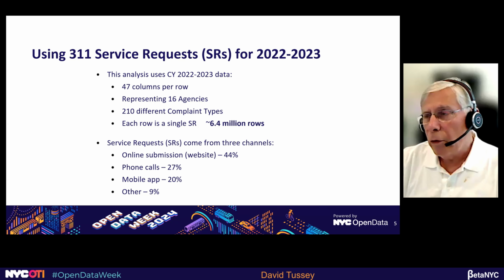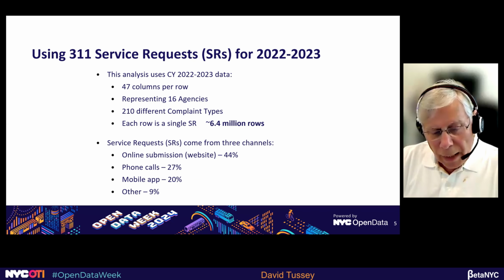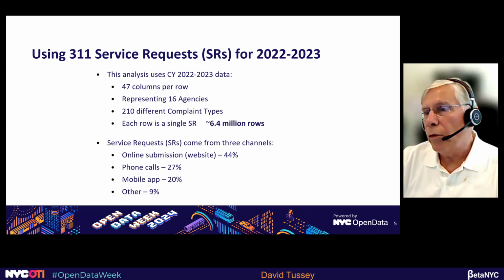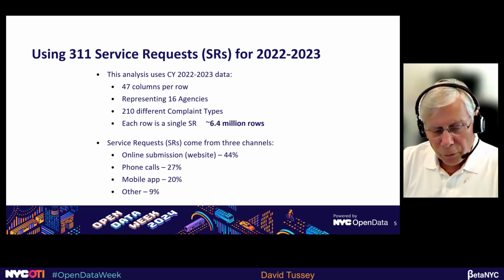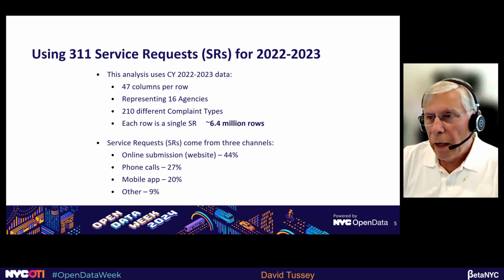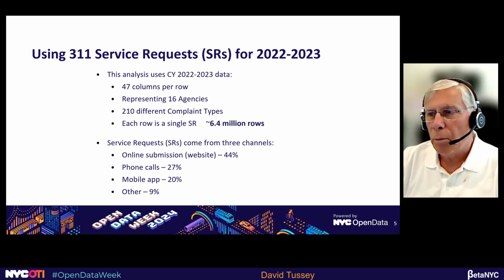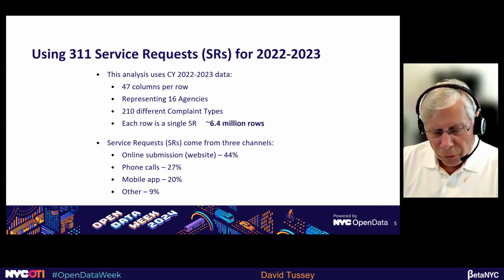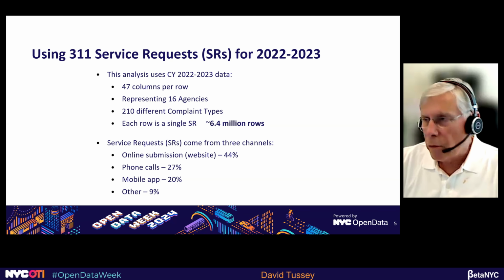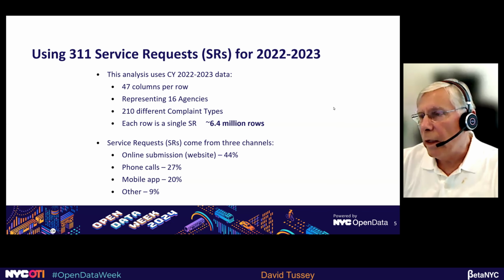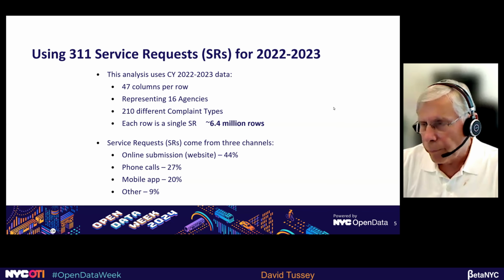So for this study, we're actually using service requests for 2 years, January of 2022 through the end of December 2023. And that data contains 47 columns. It represents input from 16 different agencies, and there are 210 different complaint types. The data set has about 6.4 million rows, and it comes from various channels to feed the actual data set that you download.